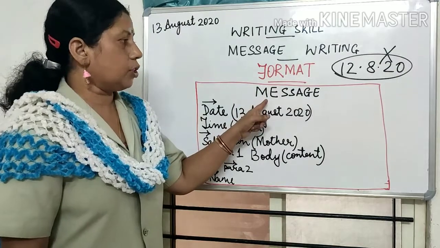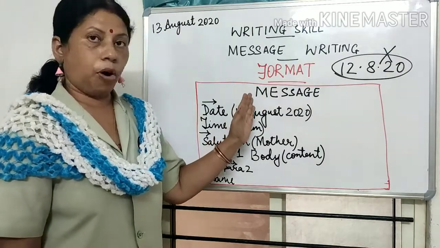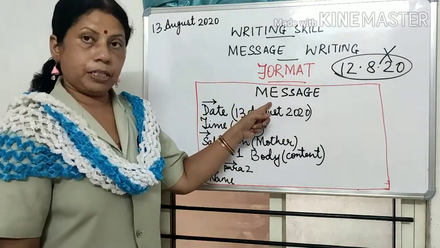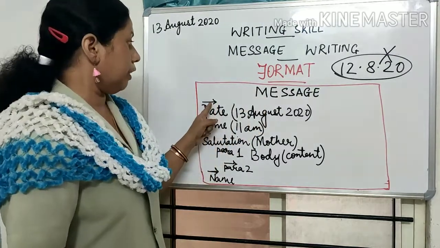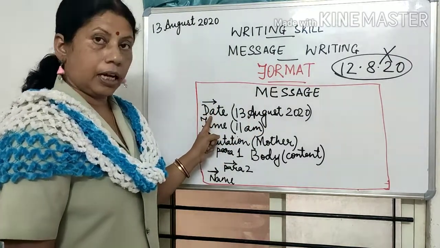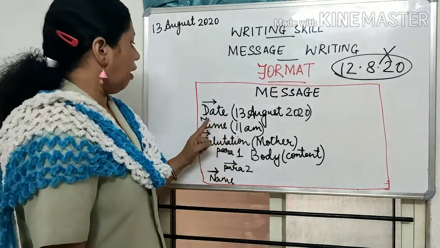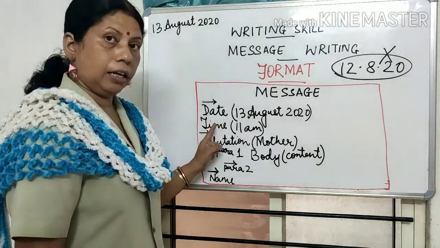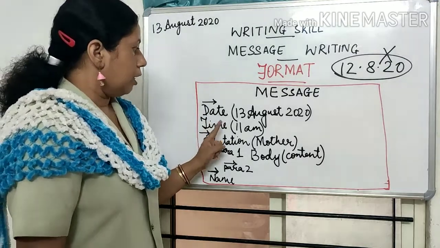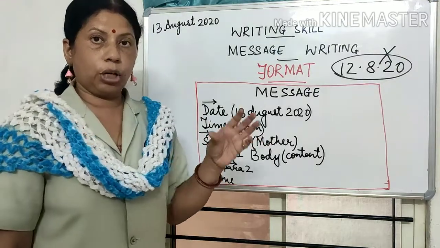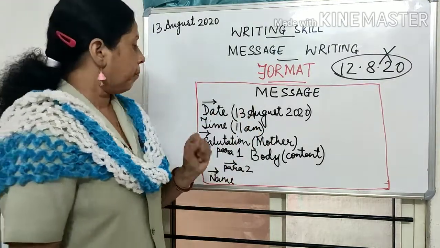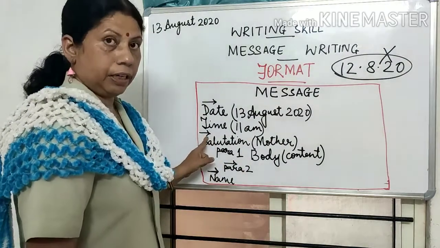First we will write message in the center of the box, and that should be in capital. After that I will leave a line. I will write the date. The date should be written in this format. Then after that I will not leave any line and I will write the time. Time should be given according to the question's necessity. Then after that I will leave a line.